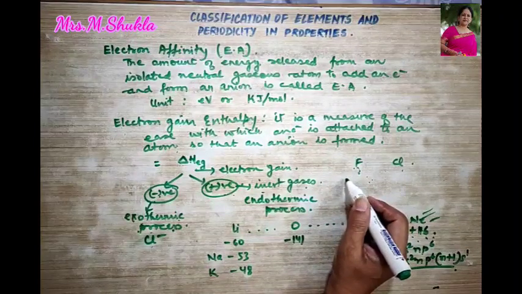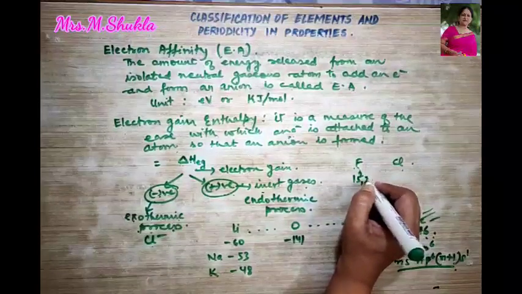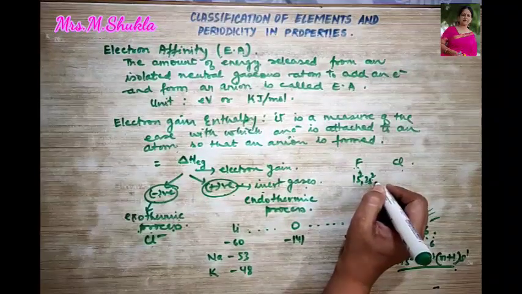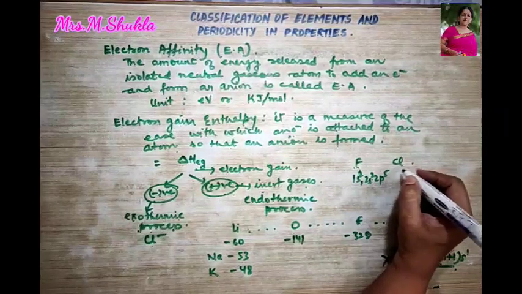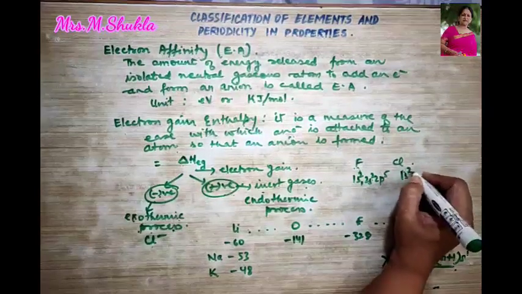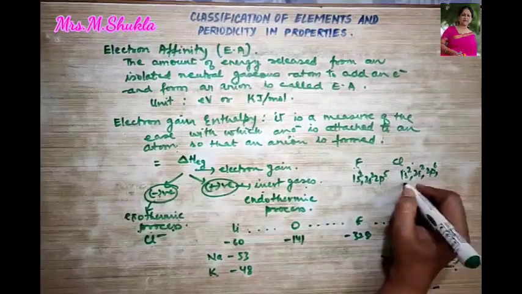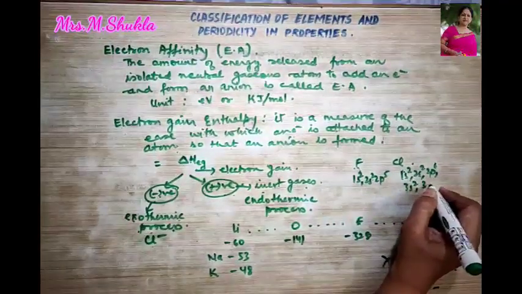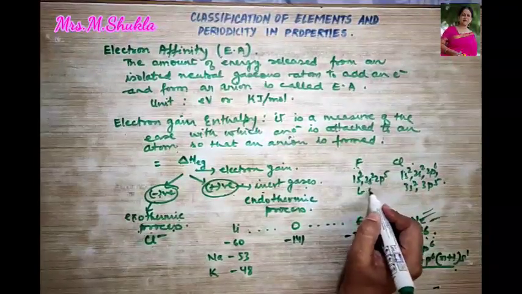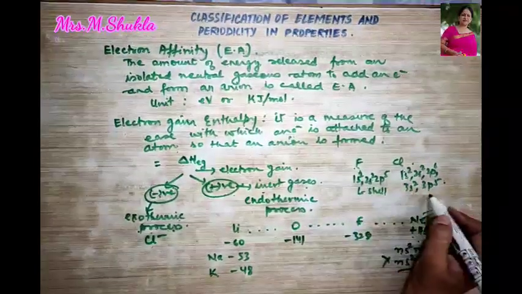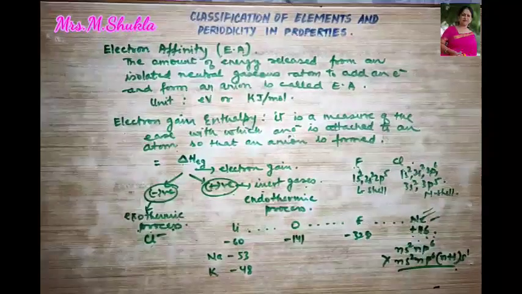Let us configure fluorine. It is 1s2, 2s2, 2p5. Okay. And what about chlorine? 1s2, 2s2, 2p6, 3s2, 3p5. So this goes to L shell, right? And this goes to M shell. Fine.